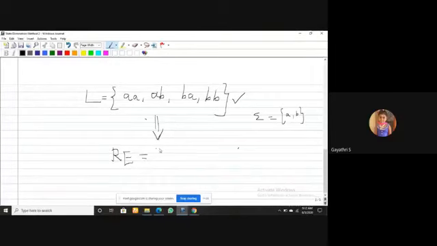Shall I write the answer? It is one of the GATE questions, so just note it down. Very simple: (A plus B)(A plus B), multiplying these two gives AA, AB, BA, BB. So this is the regular expression for the set of all strings whose length is exactly 2 over the alphabet sigma equal to {a, b}. Note it down.